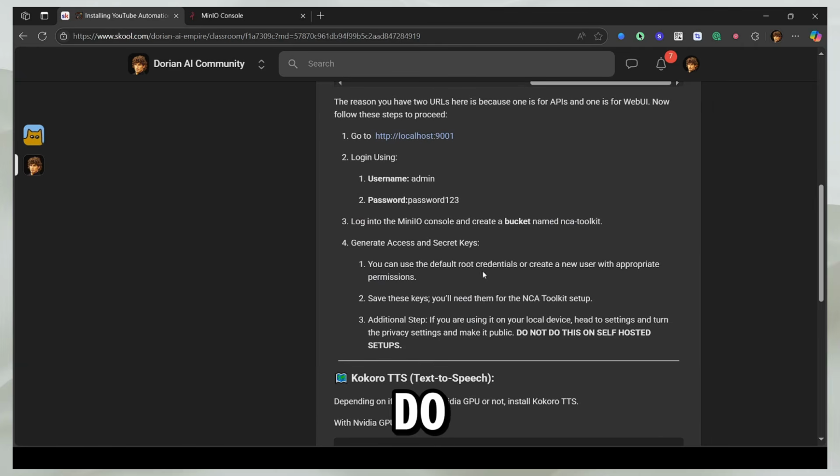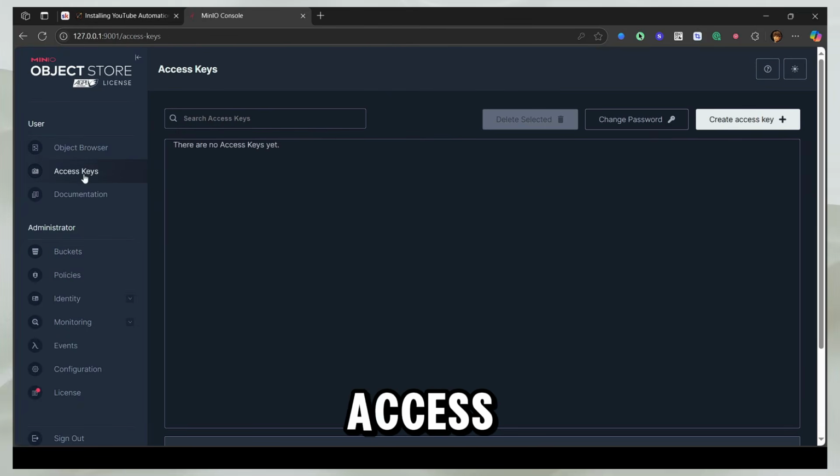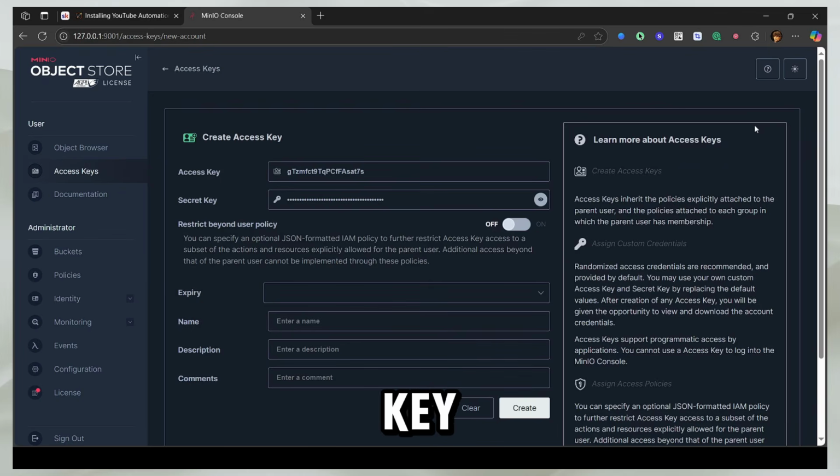The next step that I'll do is create some access keys. Now I'm going to head to access keys and press create access key. And now you can see I already have my access and secret key generated. I'm going to name it NCA Toolkit as well, so I know what this access key is for.